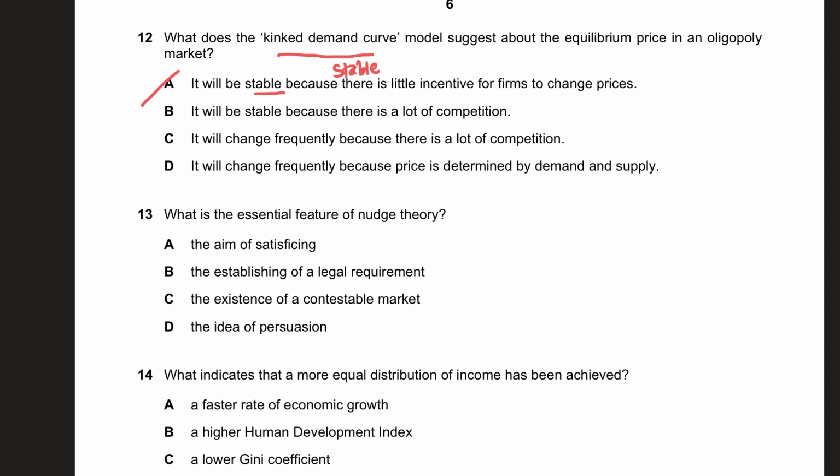It will be stable because there is little incentive for firms to change price. The kinked demand curve therefore means there is what we call price stickiness, which basically means stable prices and unwillingness of firms to change price that often.